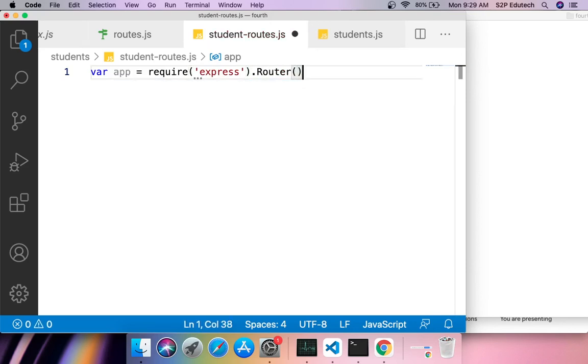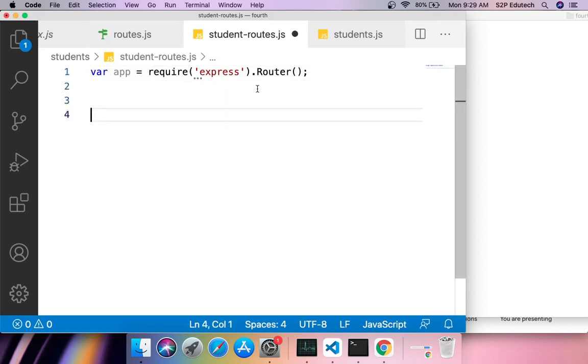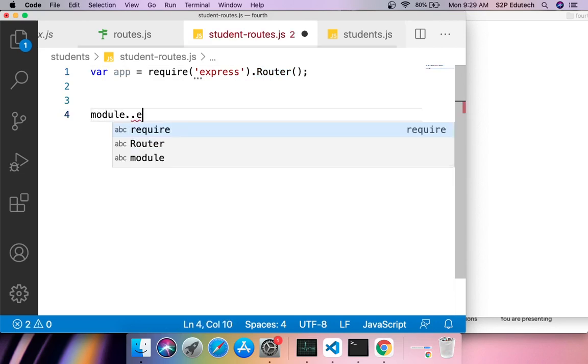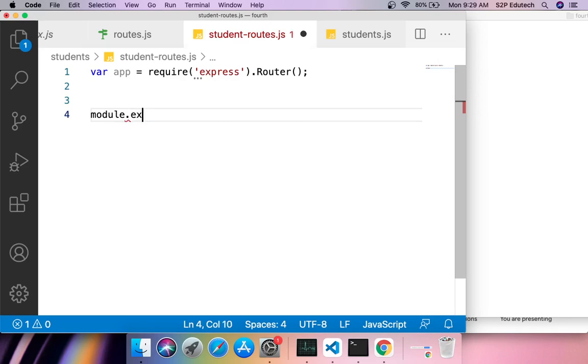Now this is a small change which is there. So what I am doing is I am calling this router function of this express package, and I am taking its reference in the variable called as app, right? And at the end I would simply say module.exports equals to app.